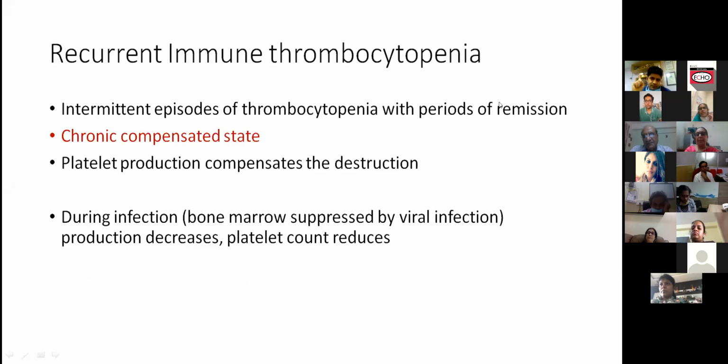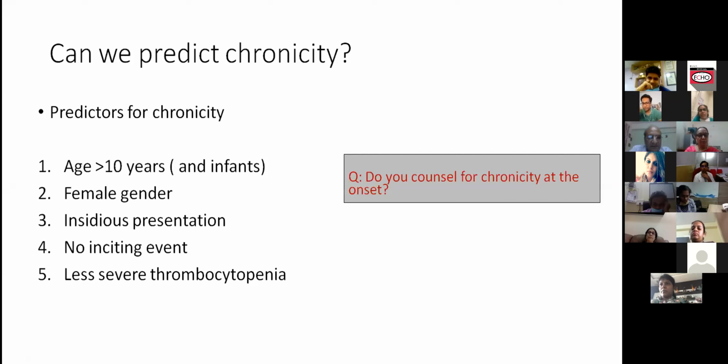What about infants? Although infants are not in the classical age for ITP, many a times we see infants who develop thrombocytopenia along with a viral infection, and many a times they would need treatment as well. So how would you counsel infants who come in with thrombocytopenia?